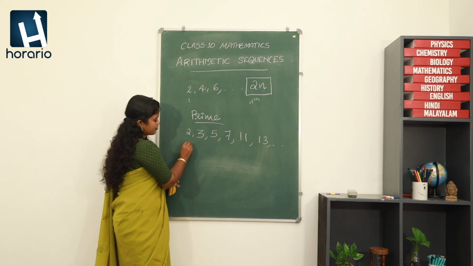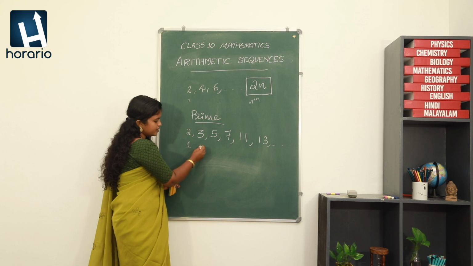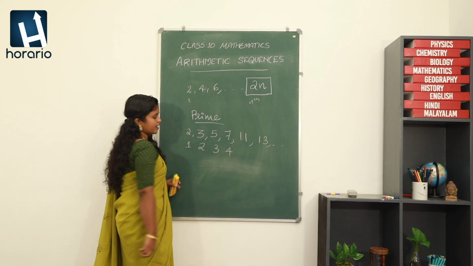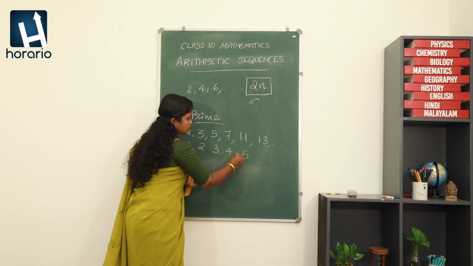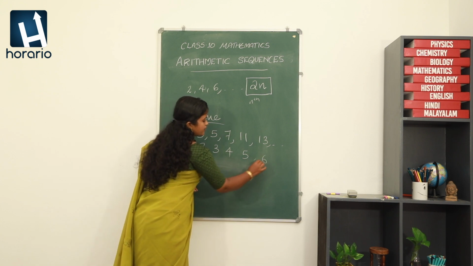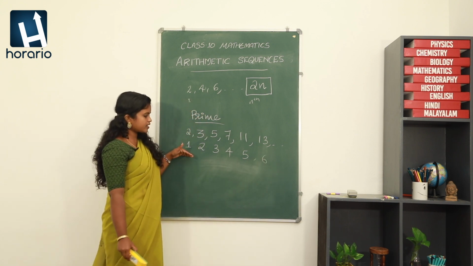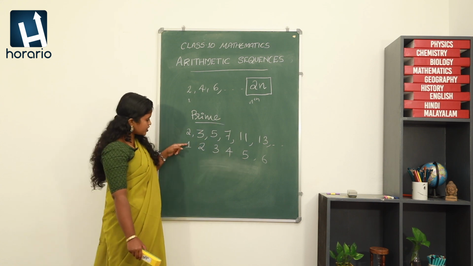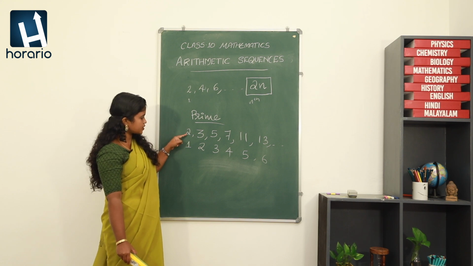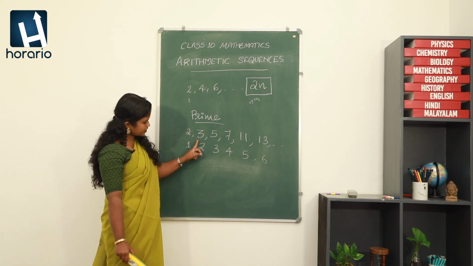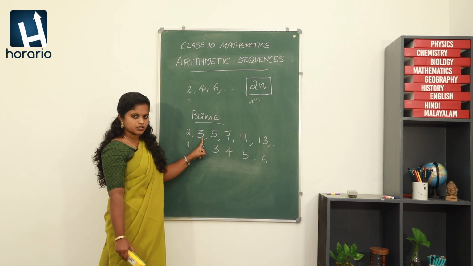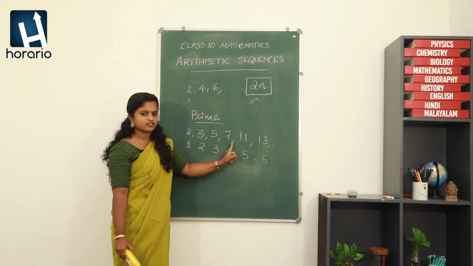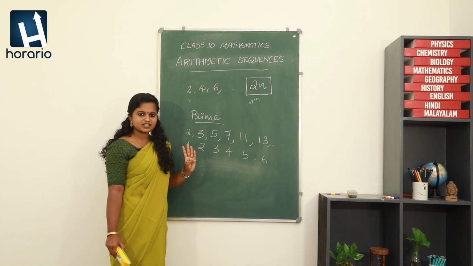Now, here in the first position we have number 2, second position we have number 3, third position we have 5, fourth position we have 7, fifth position we have 11 and sixth position we have 13. Just try, can we find any relation connecting the position numbers and the terms? For the first term, it looks like 1 into 2 equal to 2, right? Here the difference is 2, here again 2, here also 2, but while coming to this, the difference is 4.